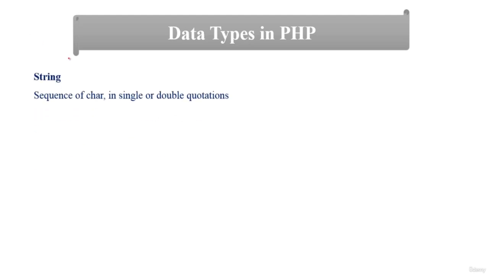A string is a collection or a sequence of characters that is enclosed in single or double quotation. This is a single quotation, this one is a double quotation. Inside single or double quotation, the provided data is called a string data type. For example, this is a variable and this variable has a value of Faisal Zamir that is coded in double quotation. So this is a string data type.